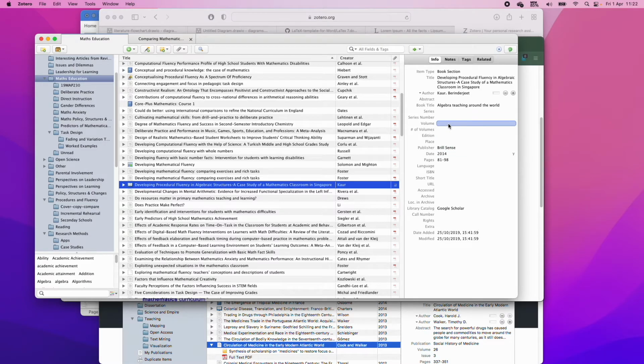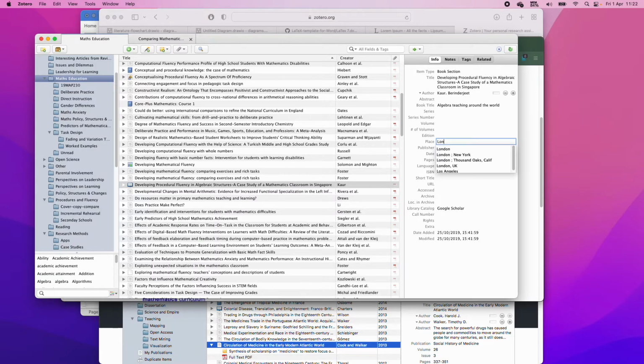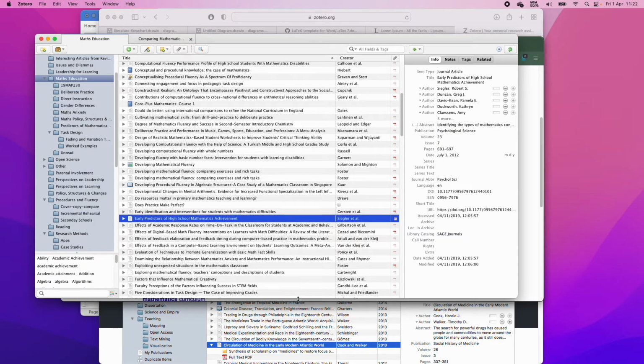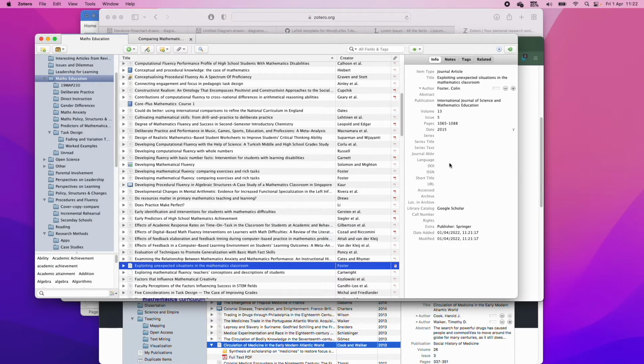So here, the volume is missing, the edition, the place is missing, and then you can just add that in. Say it was in London. I don't know if it was, but you'd have to look that up. But I think it does a pretty good job of the metadata. I guess my point is that you can always add this later. So if I wanted the DOI, I would have to add this in manually over here. And it's really, really important that you maintain this as you go, so that your references are correct as you go.